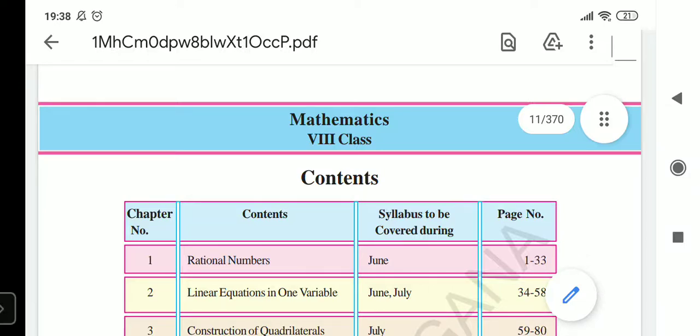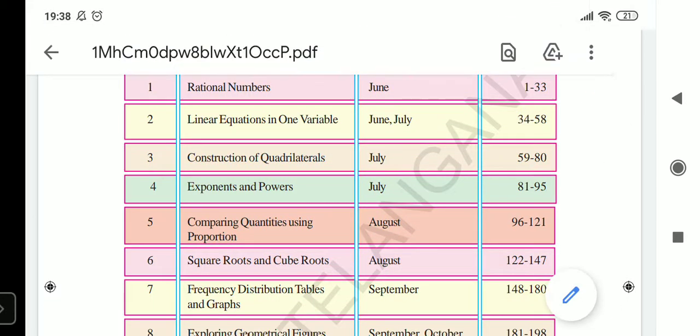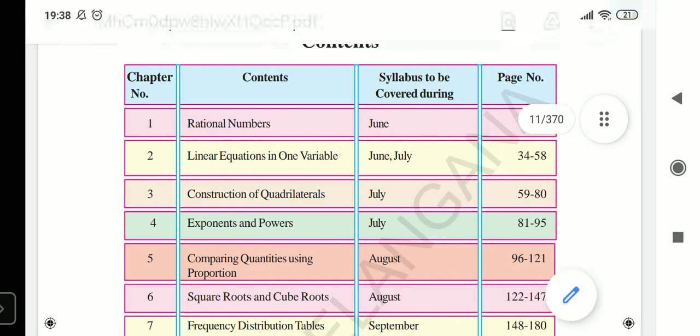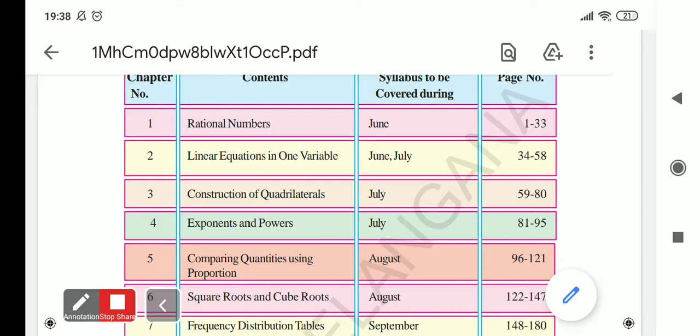Hi friends, today we are going to discuss our 8th class mathematics topics which are present here in the content. The first and foremost topic is rational numbers. Let us see what is a rational number, what is the definition of a rational number, how do we represent them, and what concepts are required to know in this chapter.